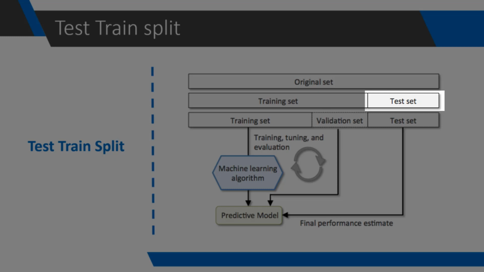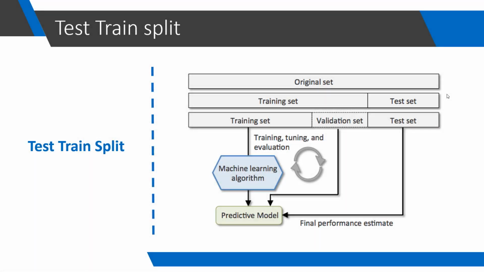And this test data will mimic the new unseen data. We will never use test data to train our models. We will treat this data as an unseen data. We will only use training data to train the model. We will compare performance of our different models by comparing their test accuracies.